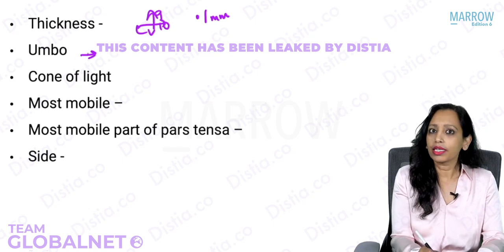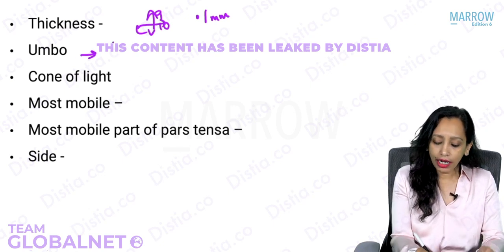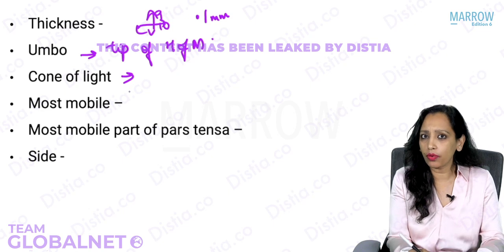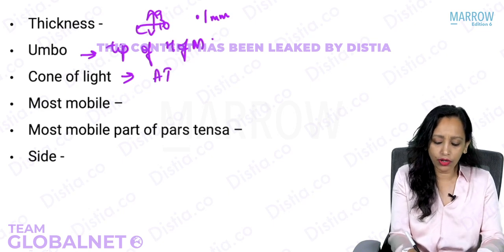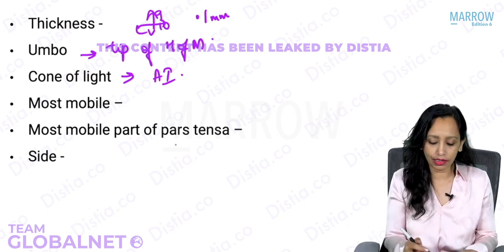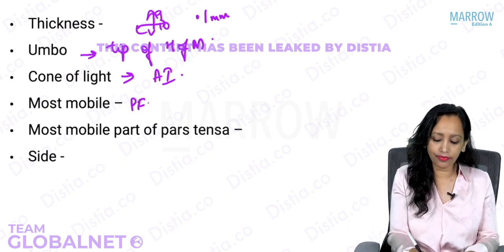What is umbo? Yes, where the tympanic membrane attaches to the tip of handle of malleus. Where is cone of light? Cone of light is in which quadrant? Yes, very good. The anteroinferior quadrant. What is the most mobile part of tympanic membrane overall? Pars tensa or pars flaccida? Yes, it is the pars flaccida.